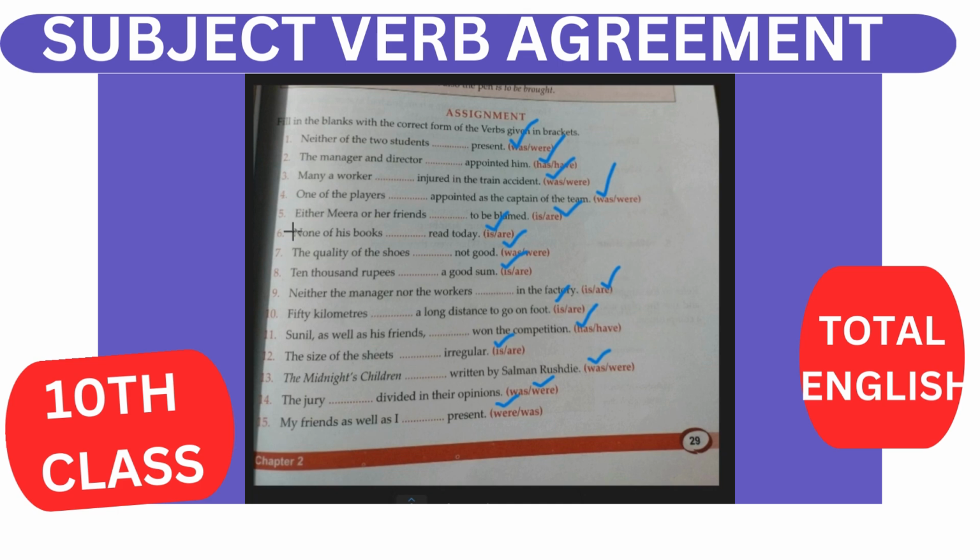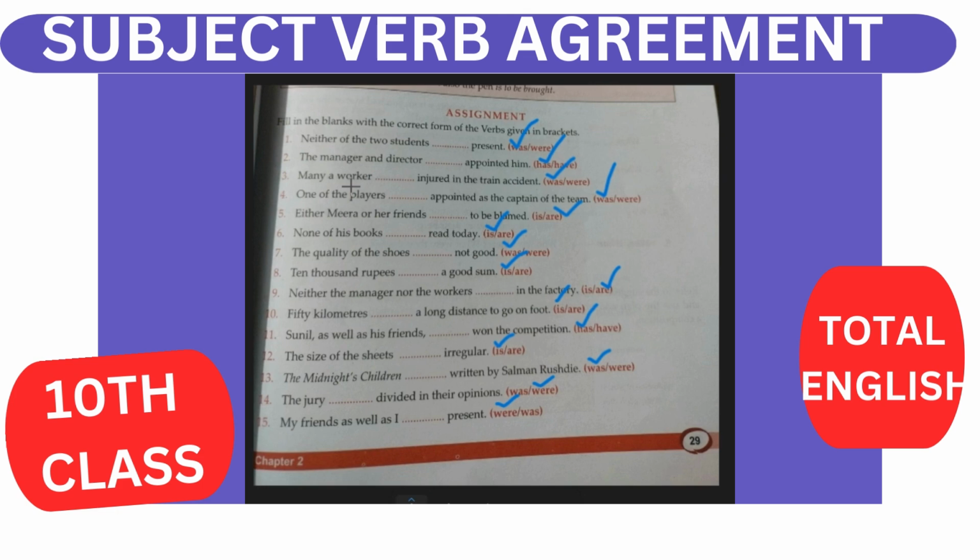So neither, either, each follows the singular verb. The manager and director. Here the manager and director, two persons. So, sorry, this is one person, so this is has. If it is given the manager and the director, then this will be two persons, that is have.